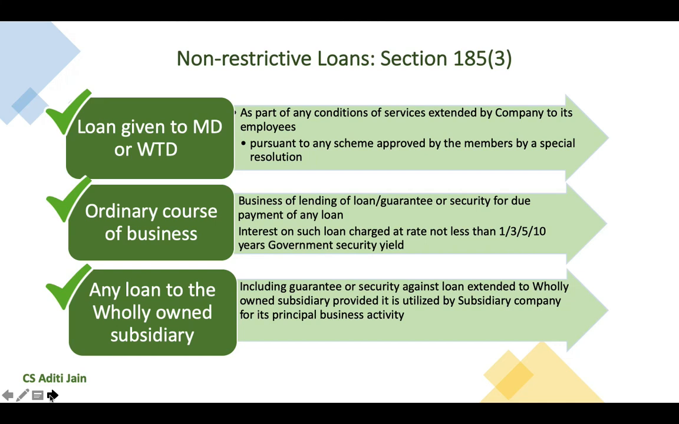Further, any loan which has been given by a holding company to its wholly owned subsidiary. Now, this loan also includes the guarantee or security against any loan extended to the wholly owned subsidiary, provided such loan is utilized by the subsidiary company for its principal business activity only. So, holding company can give loan to its wholly owned subsidiary subject to the condition that it uses it only for its principal business activity and no other purpose.